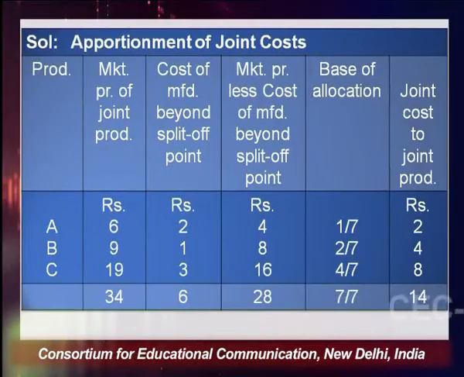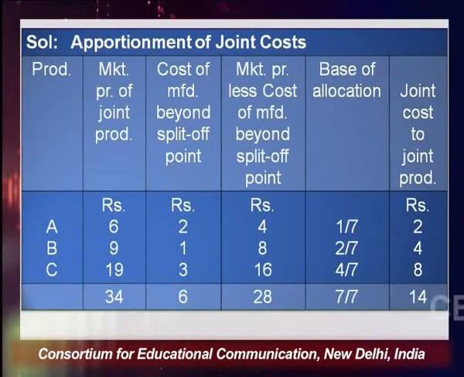So, here I have tried to solve this. There are 3 products A, B, C, right. The market price of the joint product is given in our example. When I say market price after further processing, this is given in the example. There are 2 stages.